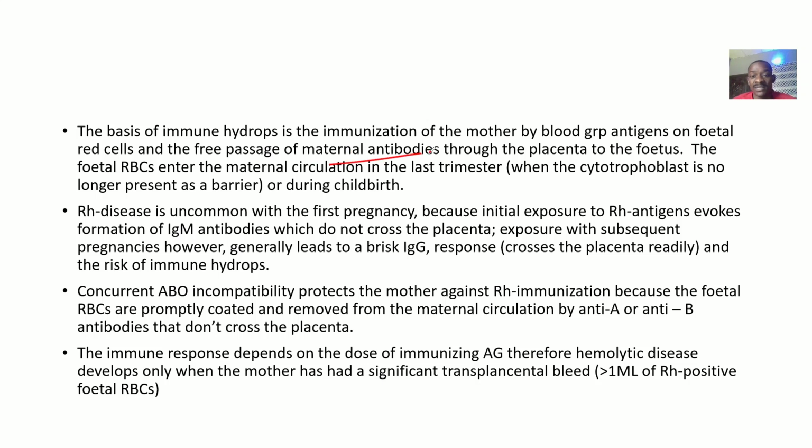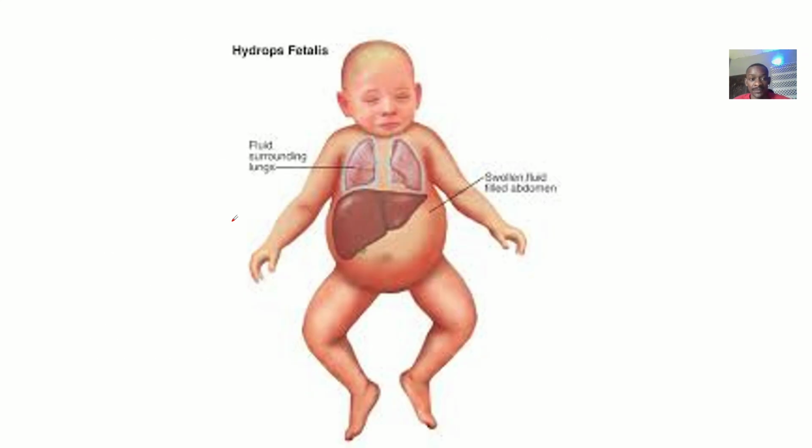There's free passage of maternal antibodies through the placenta to the fetus, and the fetal red blood cells enter the maternal circulation in the last trimester. That's when the cytotrophoblast is no longer present as a barrier. So rhesus disease is uncommon with the first pregnancy because there's no sensitization, but later on there is sensitization, and from the second pregnancy the children coming will have problems. I think that's a summary of everything here.